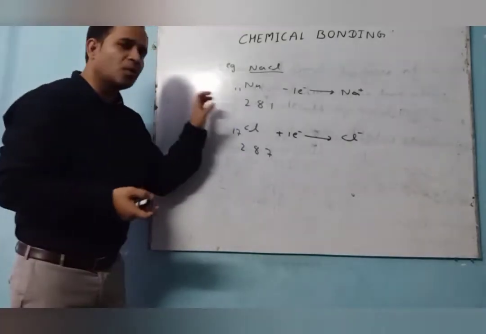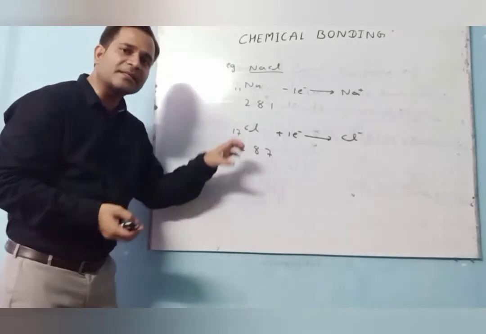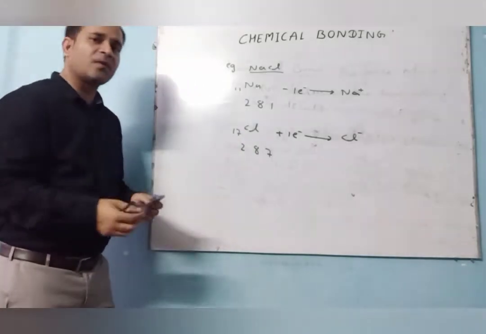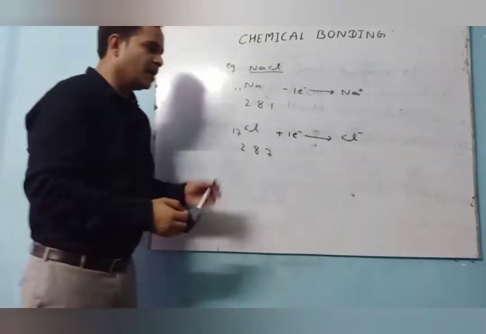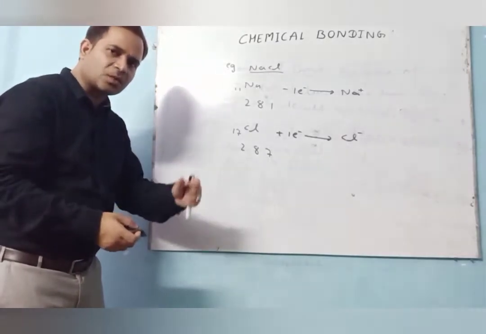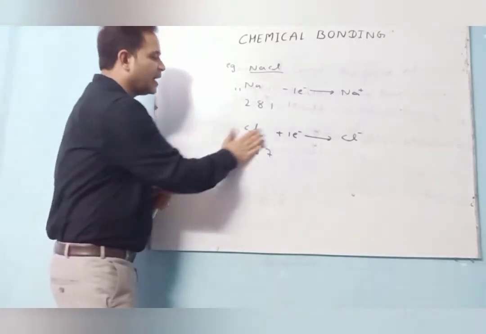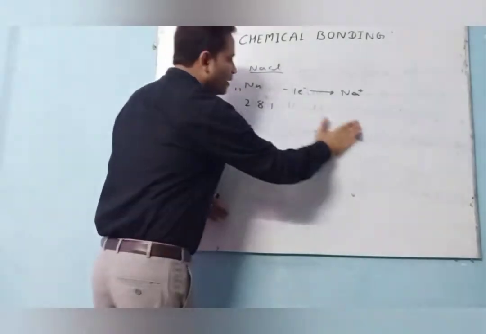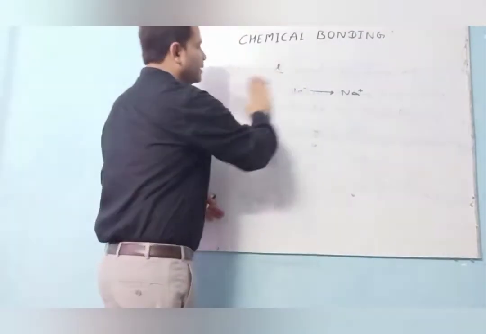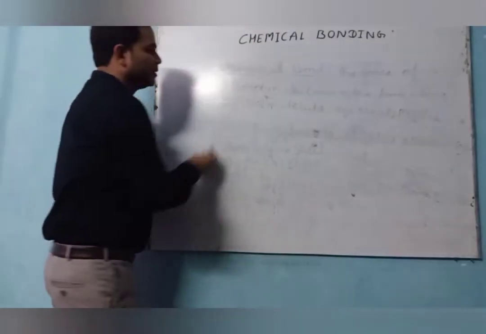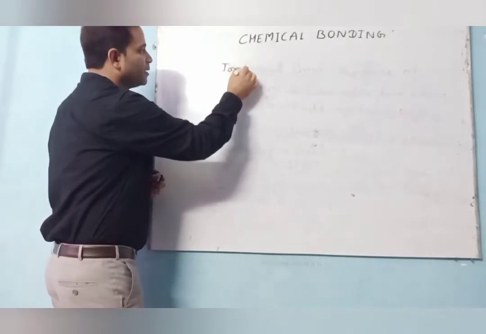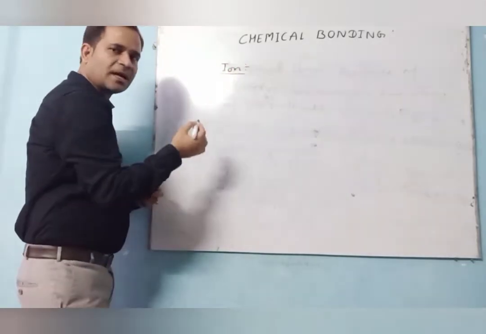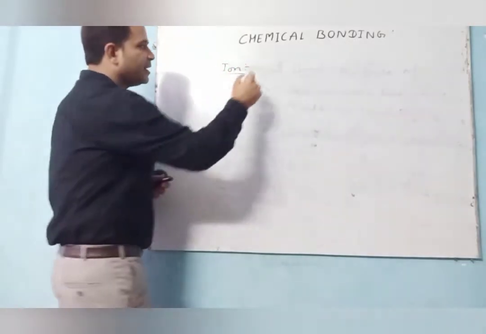But before we go into details of the conditions for the ionic bond, first of all we must be clear what an ion is. Previously I had told what an ion is. Let's see. The term ion, as I told previously, ion is a charged particle contained in an atom.